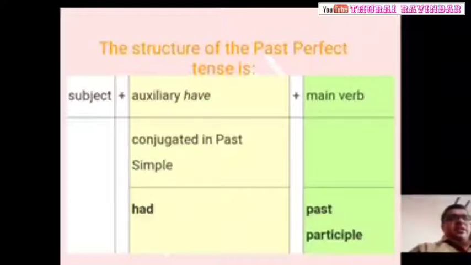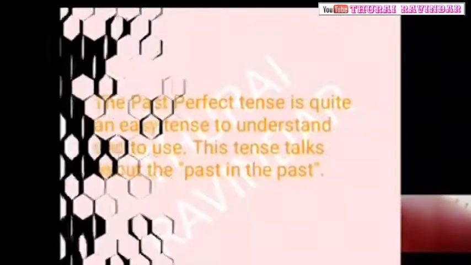I, we, you, they, he, she, it, names, plus had, plus verb 3, plus object.